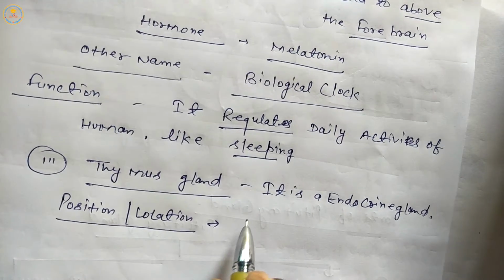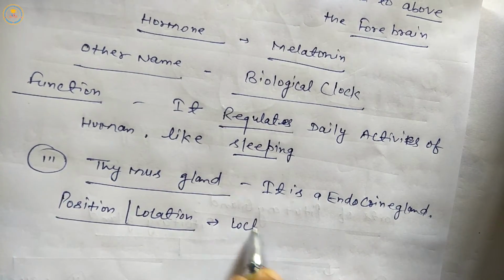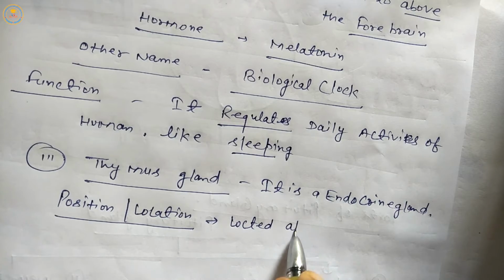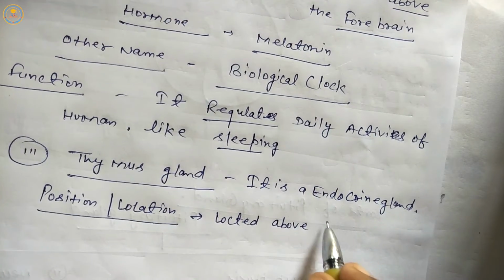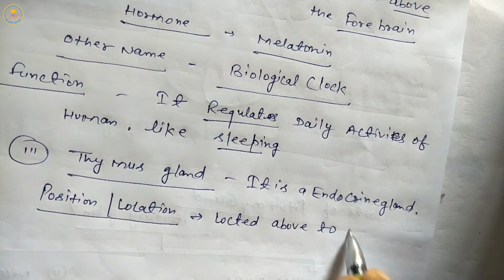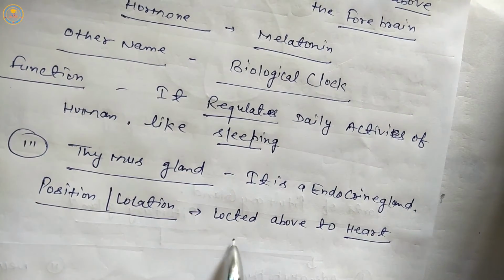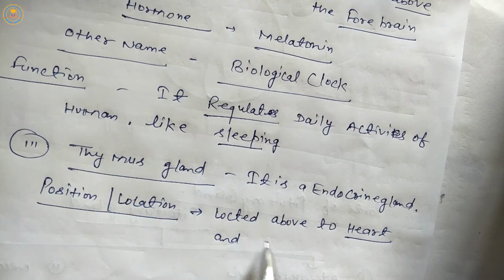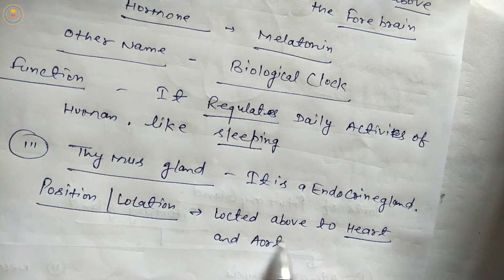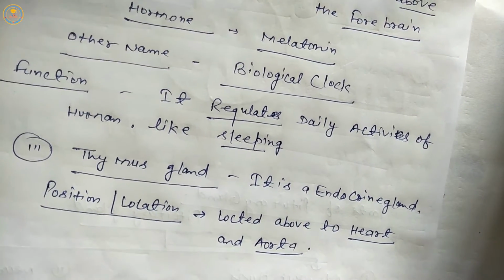Students, it is located above the heart and aorta.